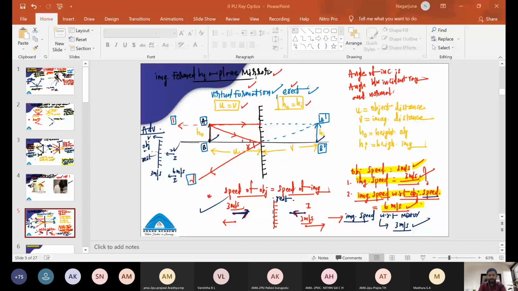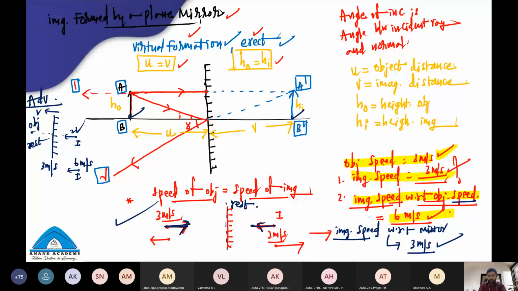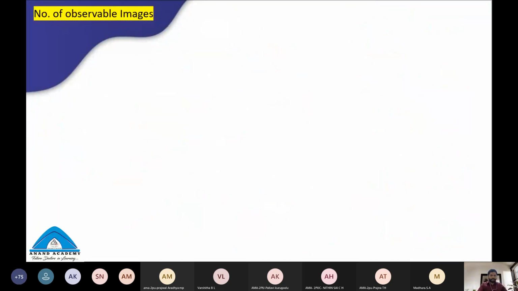Right. Now, coming back to this. This is what we discussed in the last class. You can also go through the slide once again. You have the recorded video and you will get the recorded video of today's session also. So the topic of our interest is number of observable images. Let's see.